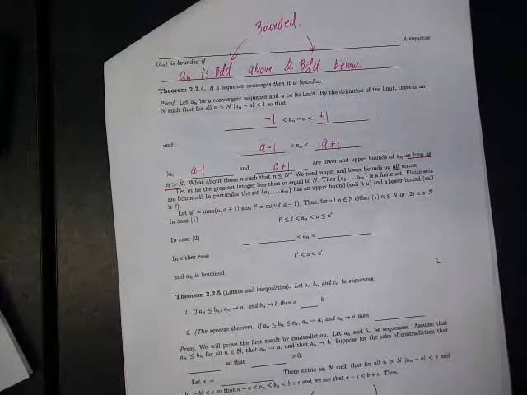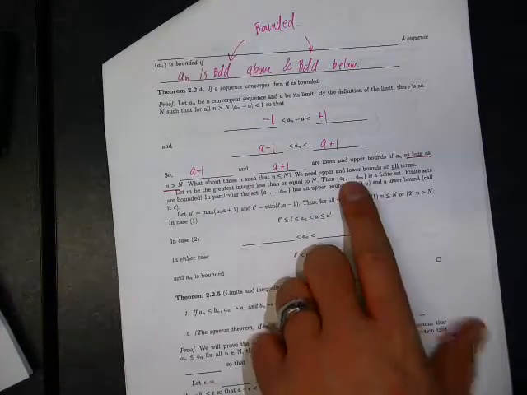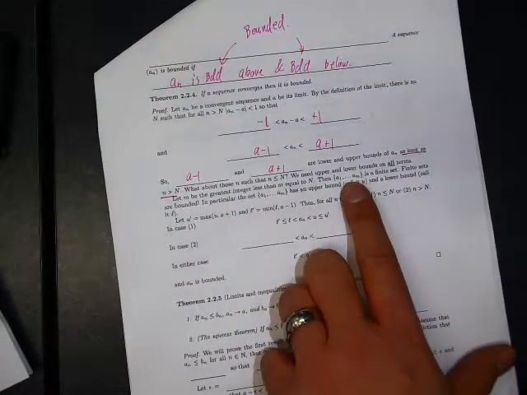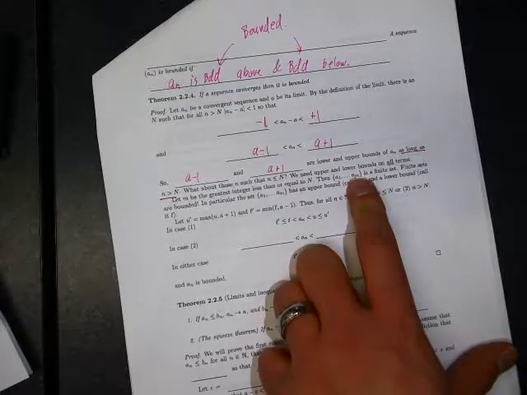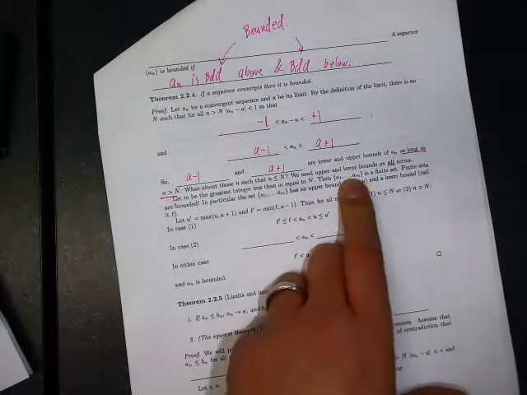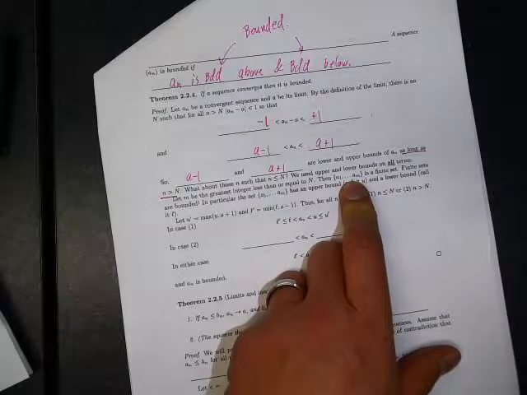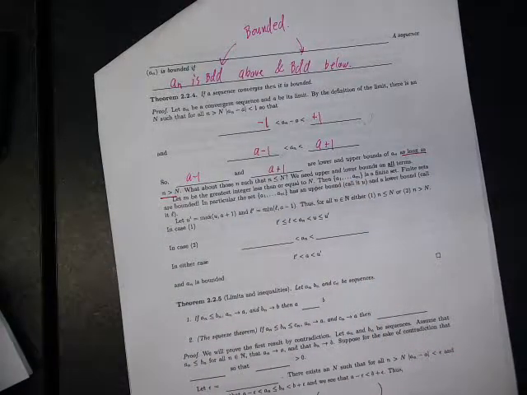Then the set a_1 through a_m, that's just a set of m numbers. There might be repeats, so it might be a smaller set than m, but that set is finite. Finite sets are bounded. Any finite set has a biggest element.